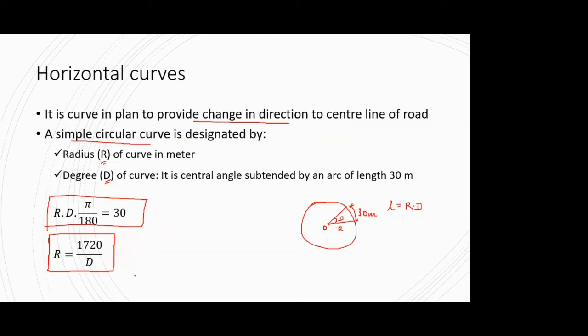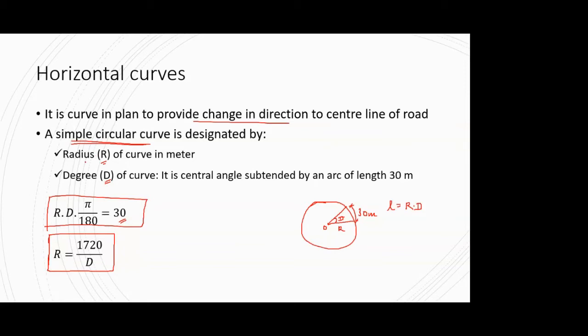It's nowhere related to the future discussion, but you should know that if you have the radius of a curve, what is its degree, or if you have the degree of a curve, what is its radius, provided that curve is a simple circular curve. This will not be applicable to a compound curve, a cubical curve or a parabolic curve. It is only applicable for a circular curve, and that too we have taken the length of the curve as 30 meter.